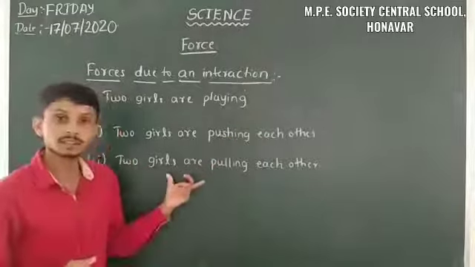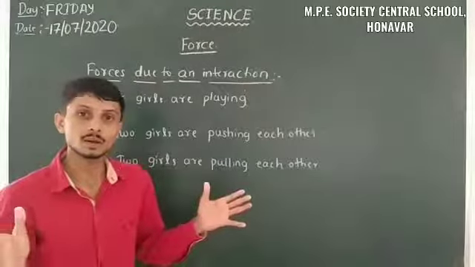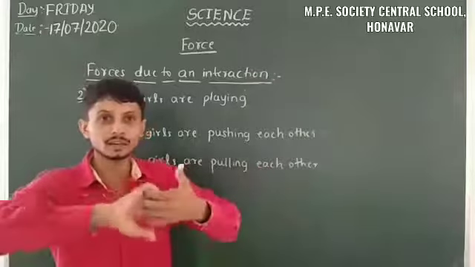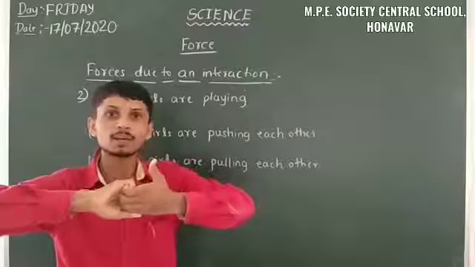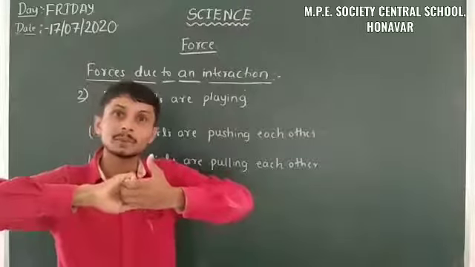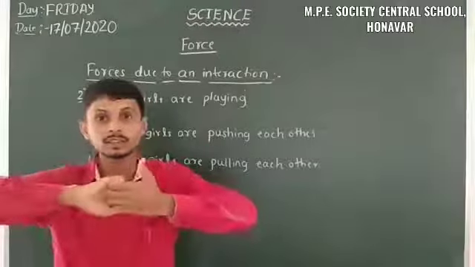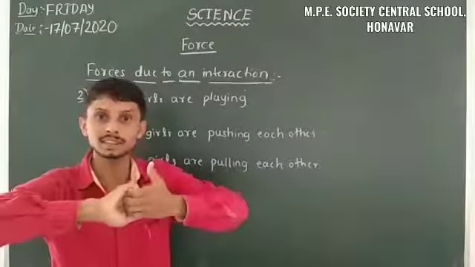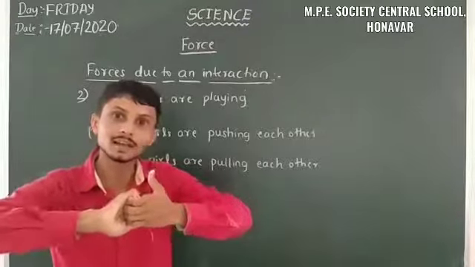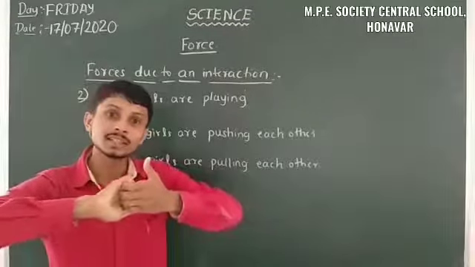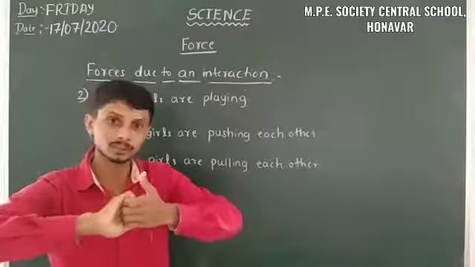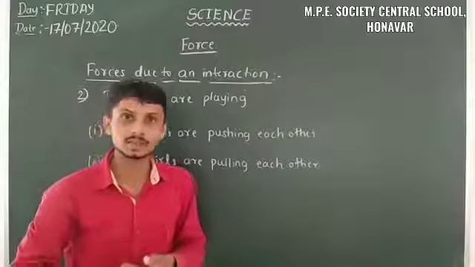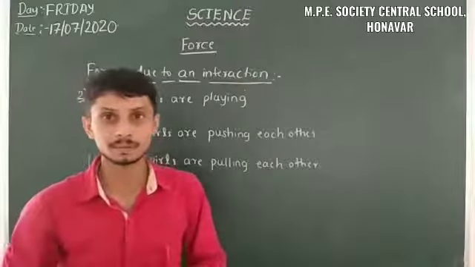Here two girls are pulling each other. That means the forces are directed away from each other, in different directions. We keep holding like this, applying force on both sides, so the forces are the same and it remains stationary, at rest. But the girls are playing, so that is also an application of force. This is a force due to an interaction. So let us move on to the next example.